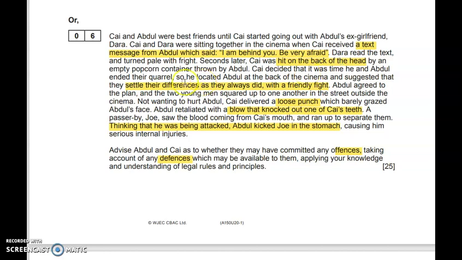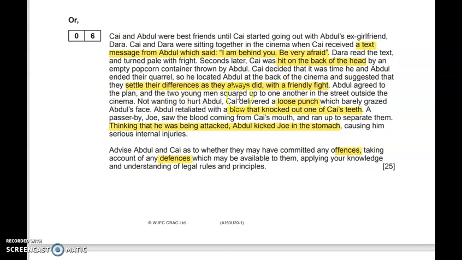They've talked about settling their differences with a friendly fight. Now, this is interesting because this is where you are going to talk about a potential defence. So the characters are going to try and argue, oh, well, this shouldn't be an offence because we agreed to do it. In other words, we have the defence of consent. But hopefully you know that you can't consent to a fight in that manner.